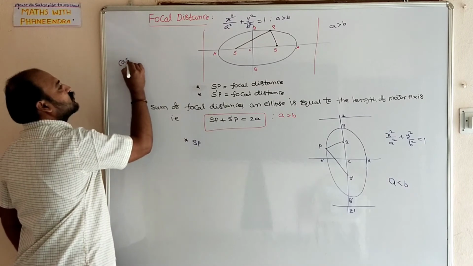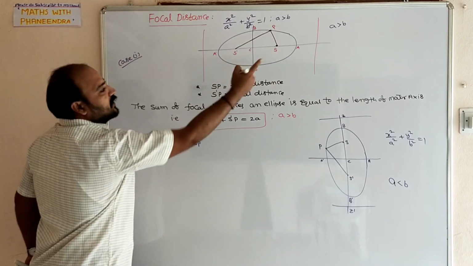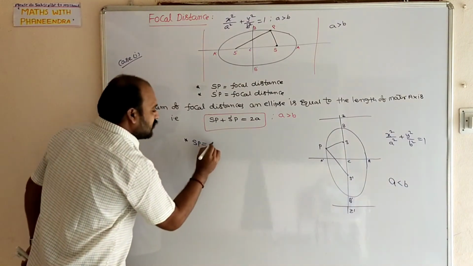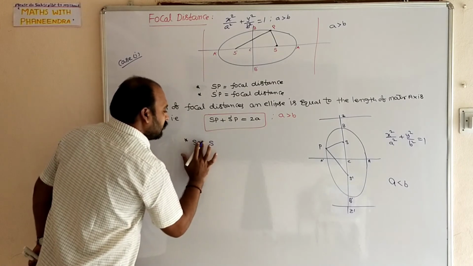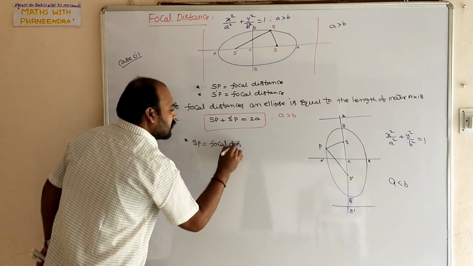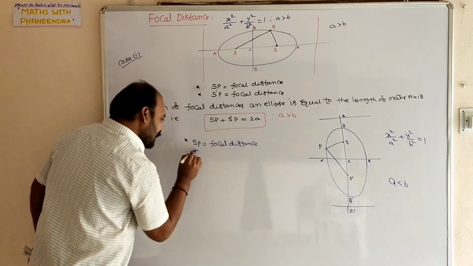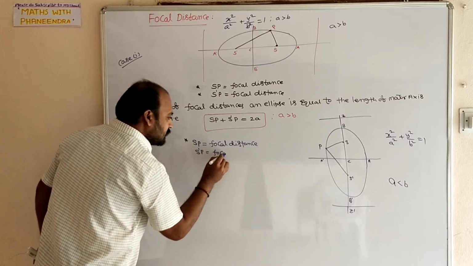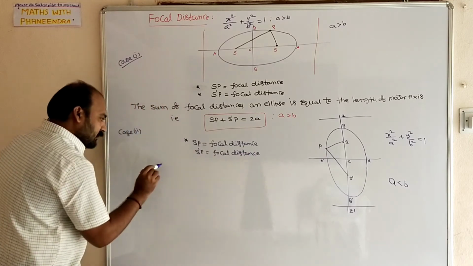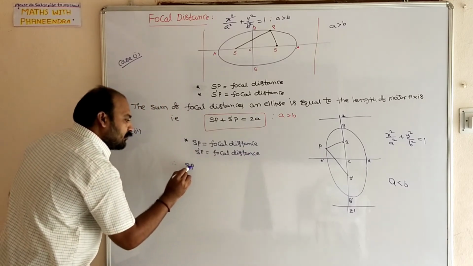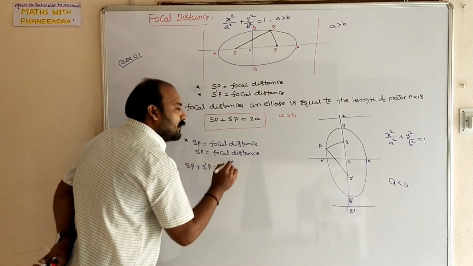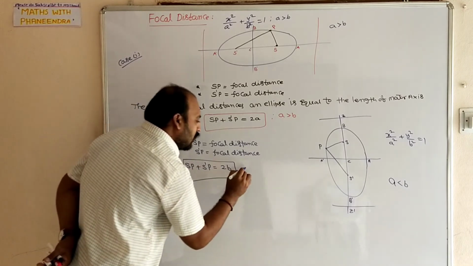This is case 1. Case 1 means A is greater than B. Case 2 means A is less than B. SP is the focal distance, and S dash P is also a focal distance. The sum of focal distances SP plus S dash P equal to 2B here, the length of the major axis when A is less than B. You have to remember this.